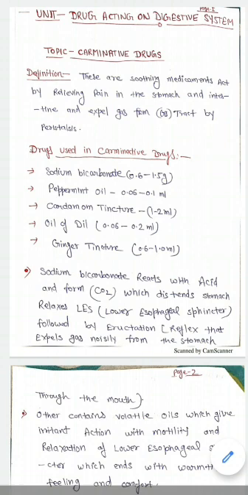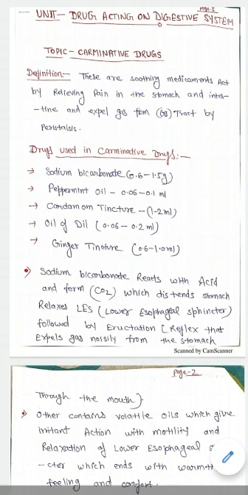Carminatives are the drugs or agents which are used for relieving pain in the stomach and intestine, and which expel gas from the GIT tract by peristalsis. Simply, we can say that carminatives are the agents which expel the gas from the GIT tract, and by this action they relieve the stomach pain and intestinal pain.